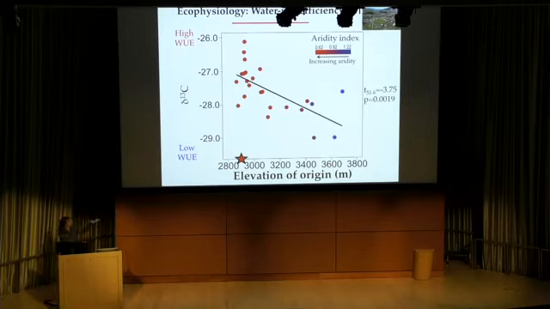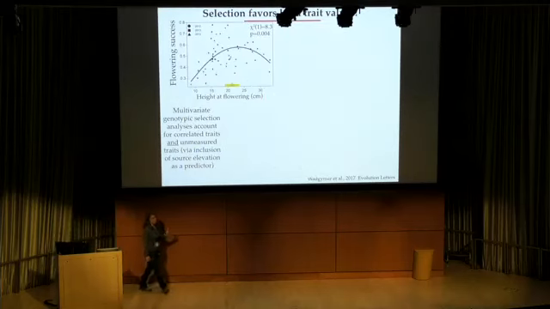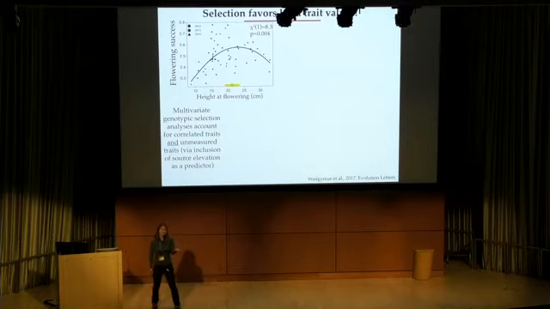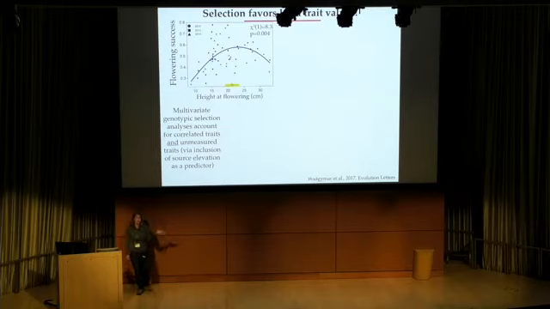So I mentioned that we corrected for neutral population structure to assess whether these are potentially adaptive. We actually did selection analyses as well. And what was really, really cool about these is in our system, at least in this data set, we can show that selection favors local trait values when we integrate across multiple episodes of selection.